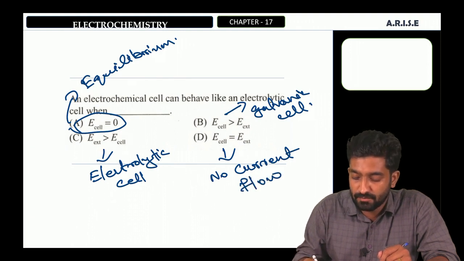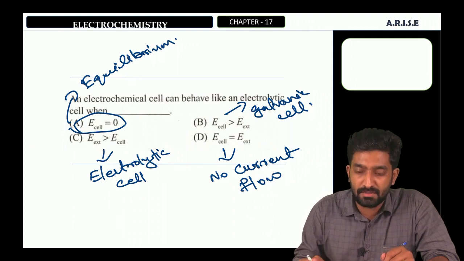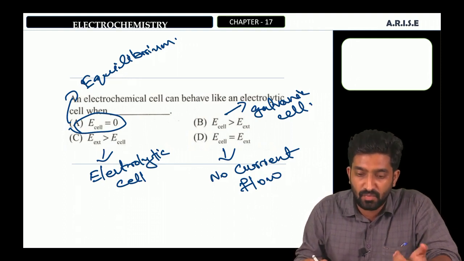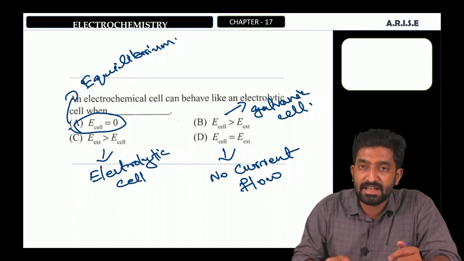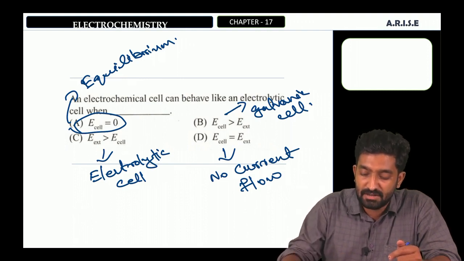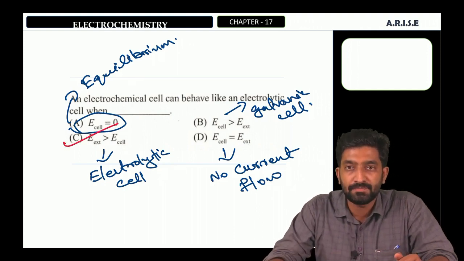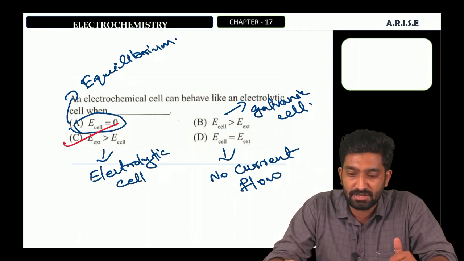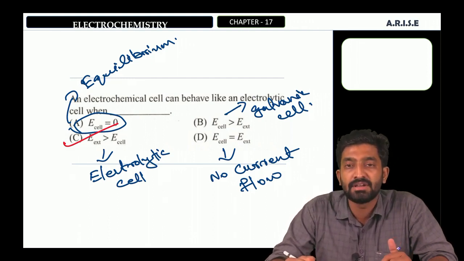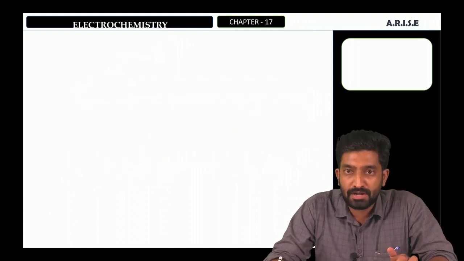No current flow. Okay? And the question, an electrochemical cell can behave like an electrolytic cell when, that is the third option, external potential is greater than cell potential. Therefore, our correct answer is option C. External potential is greater than cell potential. At this condition, the cell will behave as an electrolytic cell. Clear? Then we can go to the next question.